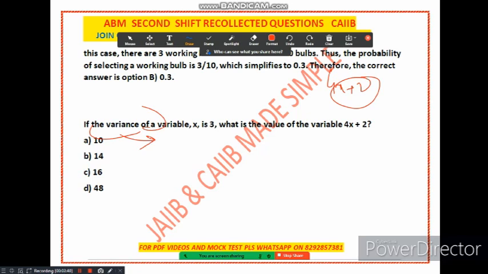So the variance of 4x plus 2 is equal to 16, right? This can be shown like this. Try to understand. Variance of 4x plus 2 is equal to 4 square, which is equal to 16. Okay.